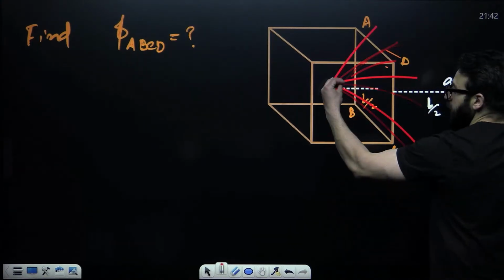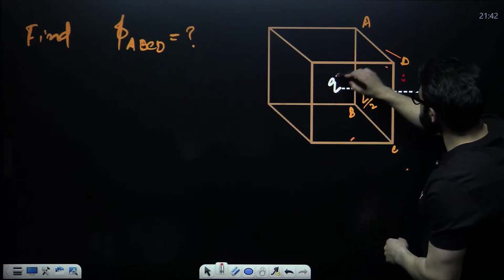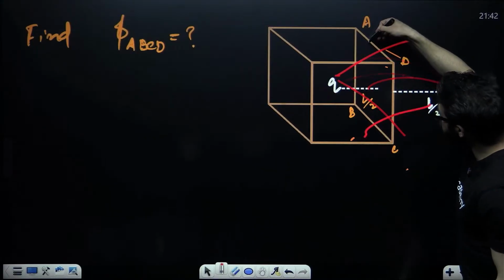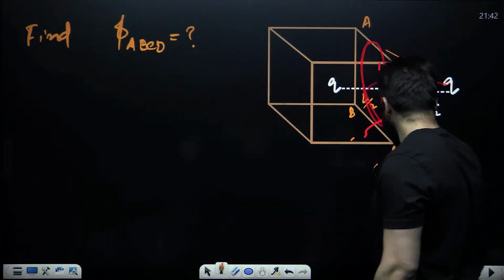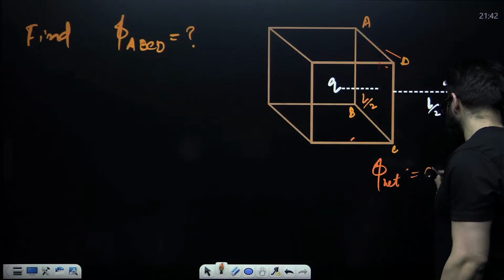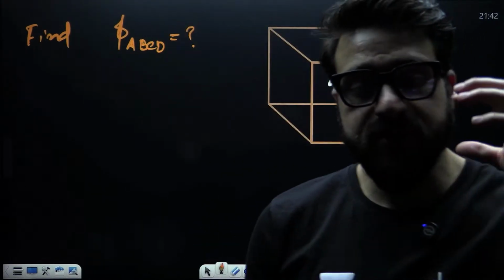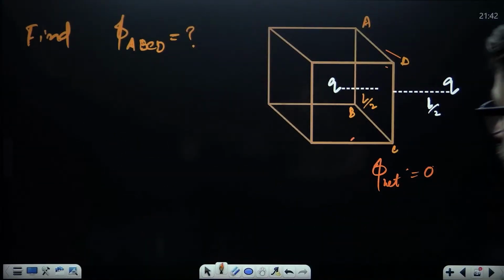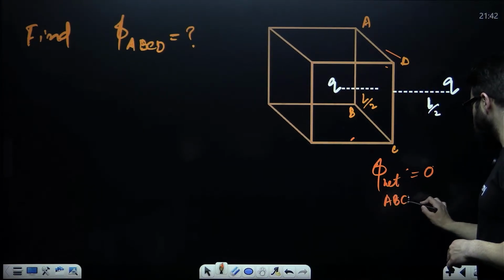So the flux coming out of this charge passing through this side is outward flux, and here this is inward flux. So the net flux through this particular side ABCD is going to be 0. Phi net will come out to be 0 through this side. Why? Because the number of field lines coming in is equal to the number of field lines going out. That's why we say flux through this portion ABCD is going to be 0.